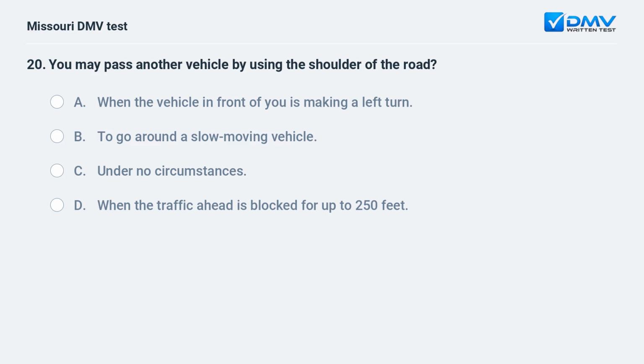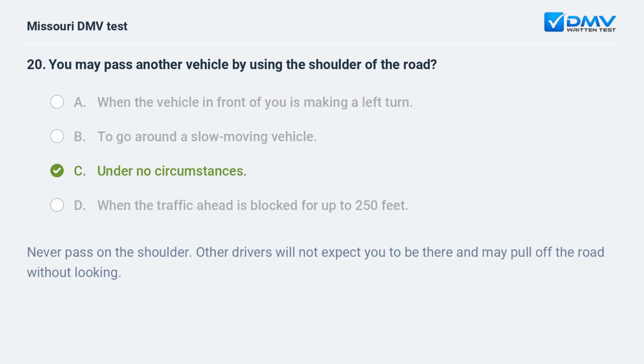You may pass another vehicle by using the shoulder of the road. A. When the vehicle in front of you is making a left turn. B. To go around a slow-moving vehicle. C. Under no circumstances. D. When the traffic ahead is blocked for up to 250 feet.